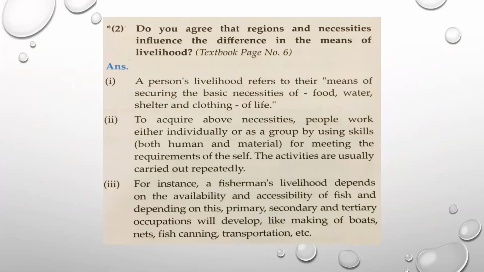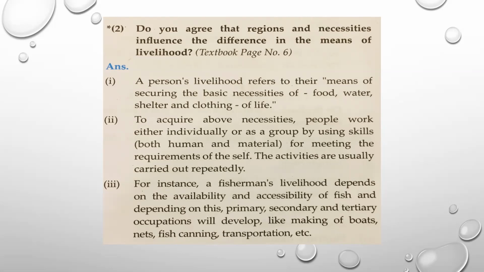Number 2 question, do you agree that regions and necessities influence the difference in the means of livelihood? Means, do you think that depending upon the region, the area, the necessities, the means of livelihood of a person also differs? Let's discuss. Point number 1, a person's livelihood refers to their means of securing the basic necessities of food, water, clothing, and shelter. Number two, to acquire the above necessities, people work either individually or as a group by using the skills for meeting the requirements of the self. The activities are usually carried out repeatedly.